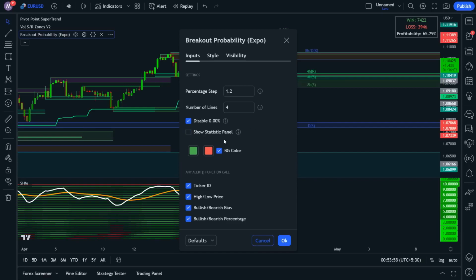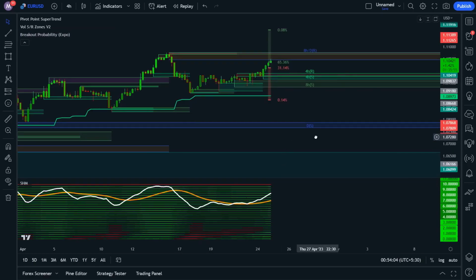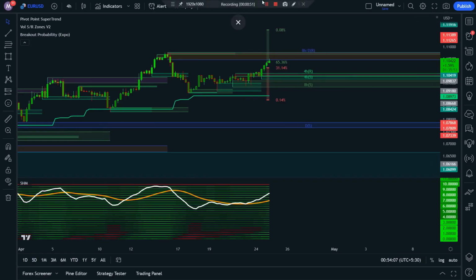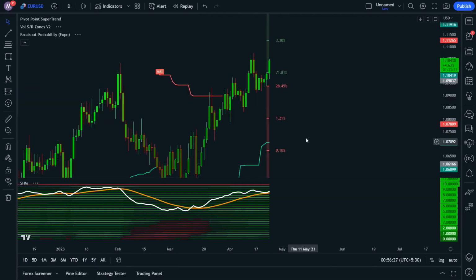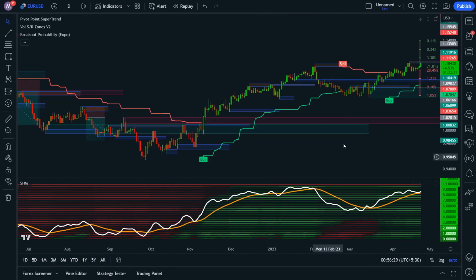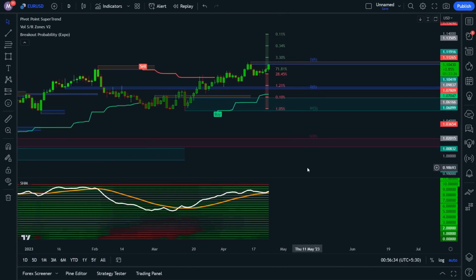This indicator is designed to predict the direction of the next candle based on the previous candle, giving you an idea of the likelihood of the price going up or down. To use it, switch to a higher time frame like the daily chart and check the probability of the price moving in your intended direction. For example, if you want to take a long position, check the probability of the price going up. As you can see here, the probability of the price going up is much higher than going down, which provides further confirmation for our long position.